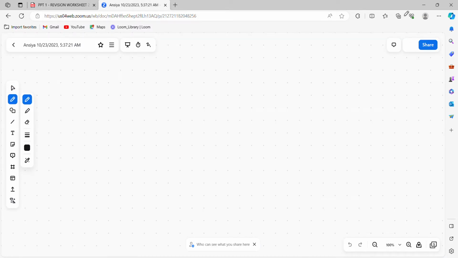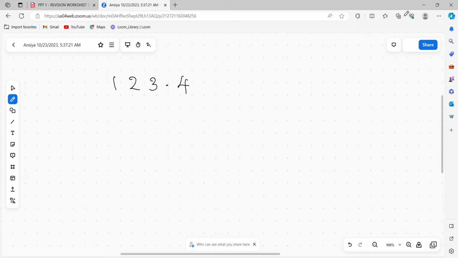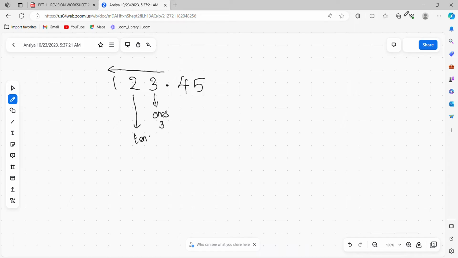It's like this. If I write the number 123.45, okay, this is an example. Before the decimal point, to the left side of the decimal point, you have already learned that this is the ones place, so it takes the value 3. This is the tens place, so two tens together, 20. And this is the hundreds place, so its value is 100.